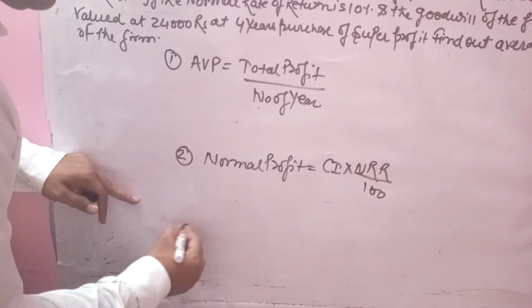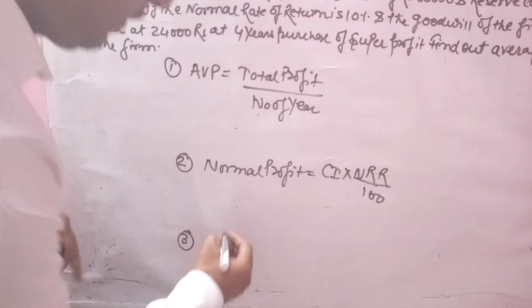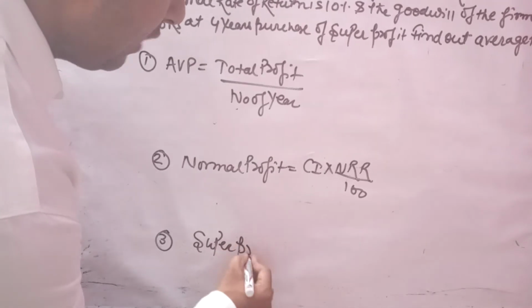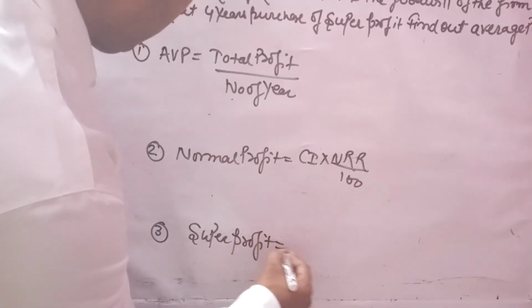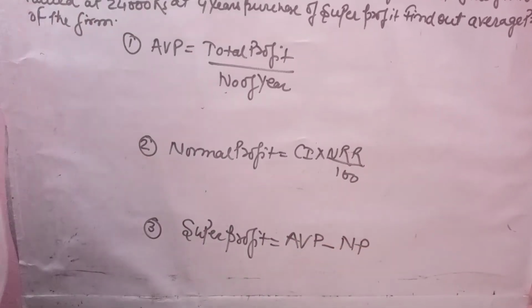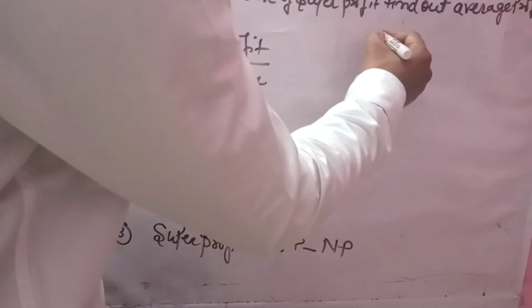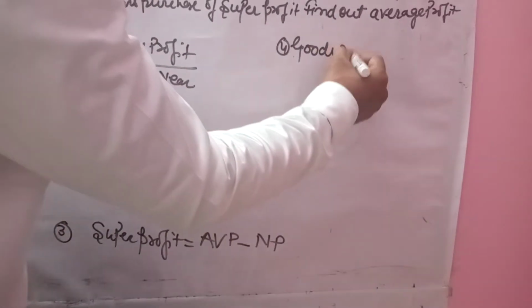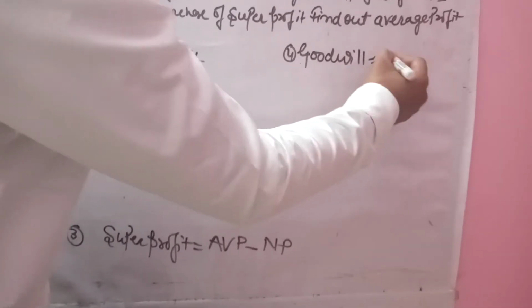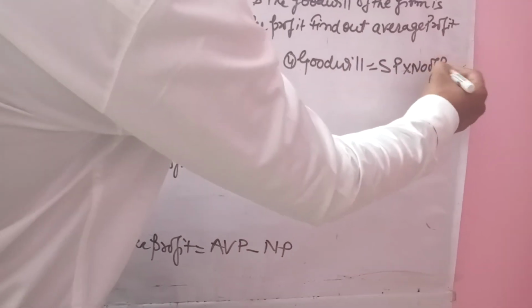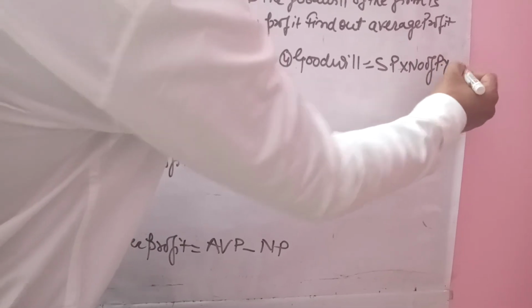Now the third point, super profit is equal to AVP minus NP. Last point, fourth, the formula of goodwill is equal to super profit into number of purchase years.